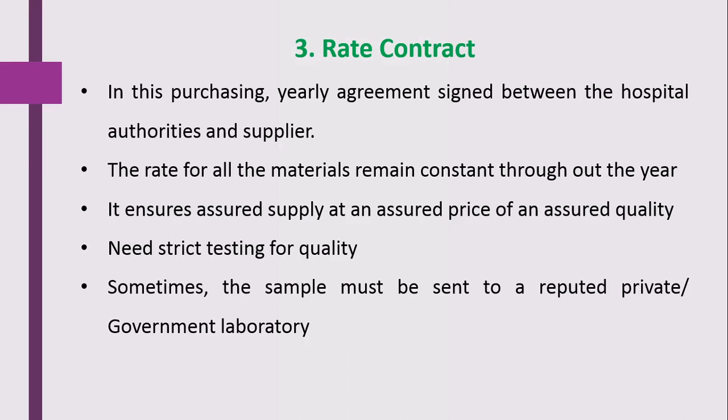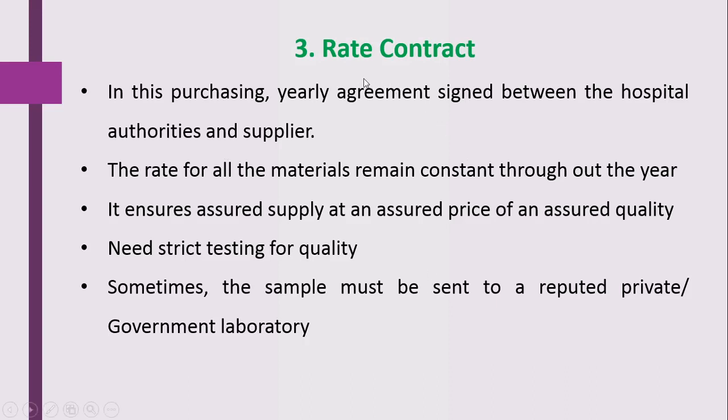Sometimes the sample of that medicine must be sent to a reputed private or government laboratory to check the quality of that particular medicine. So in this rate contract, the supply is assured as well as the price and the quality of that particular product.